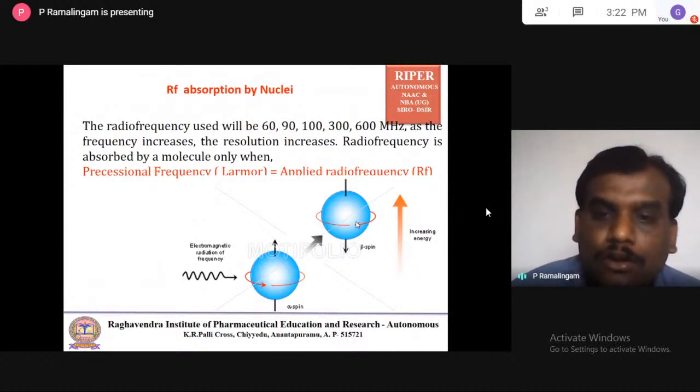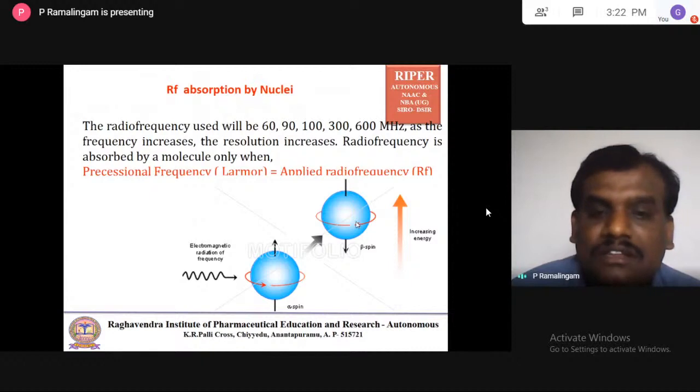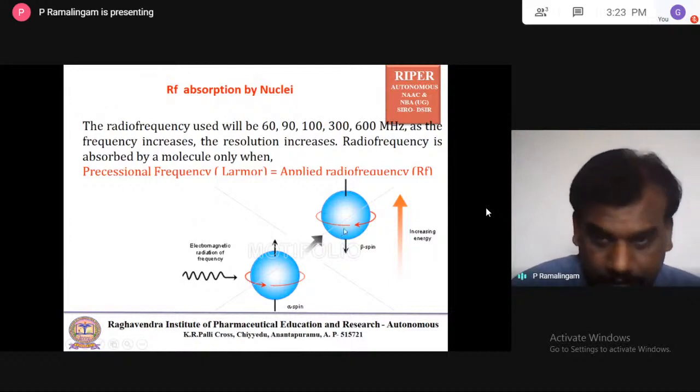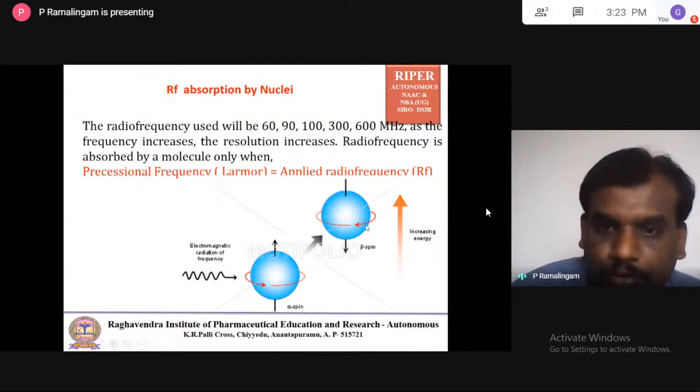So the spin changes from low energy to high energy. As I showed in the diagram, the magnetic moment is towards up. Here it is spinning this way, and when it flips, the nucleus spins the other way, and automatically the magnetic moment flips. So this is no longer the alpha spin, which is the ground state; it is a kind of excited state, a minus versus a plus.